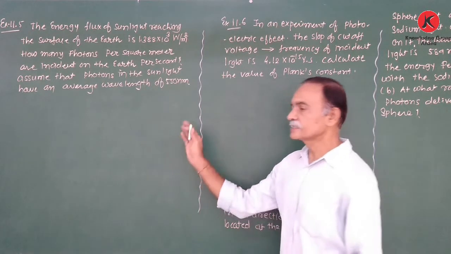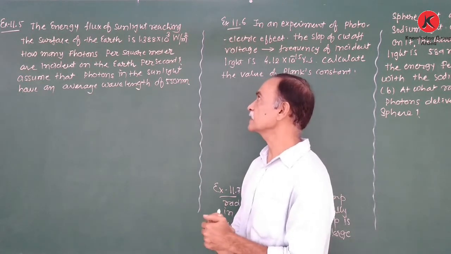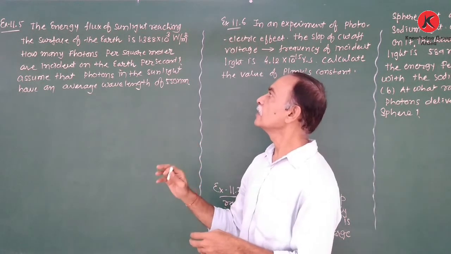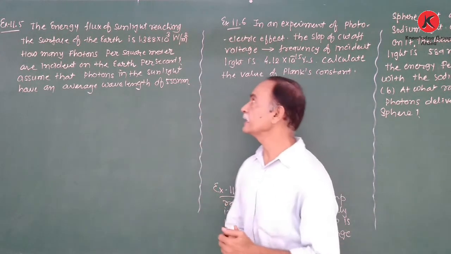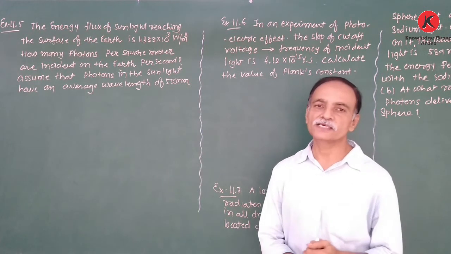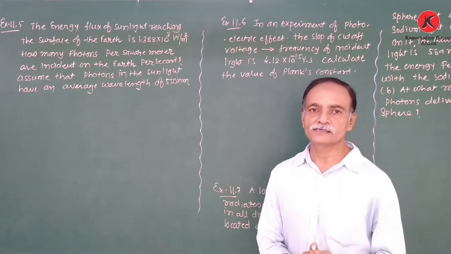Okay, now friends, the next numerical 11.5. The energy flux of sunlight reaching the surface of the earth is given as 1.388 into 10 to the power 3 watt per meter square. Energy flux, that means the energy incident per unit area. Right?